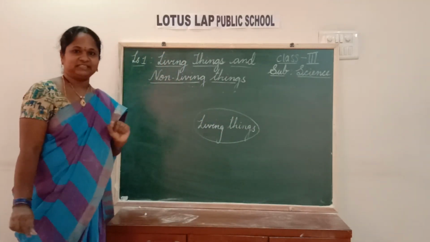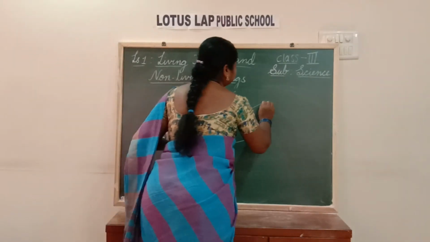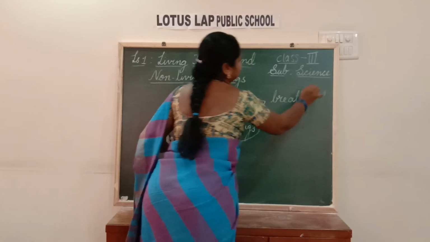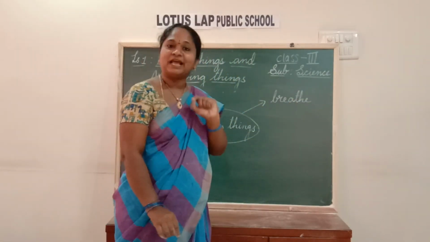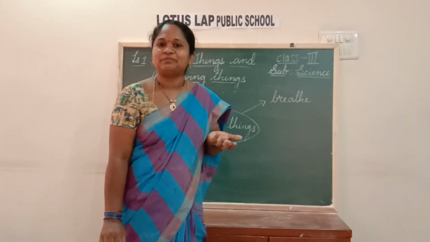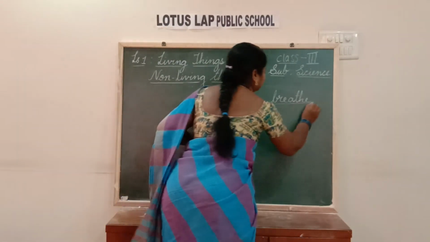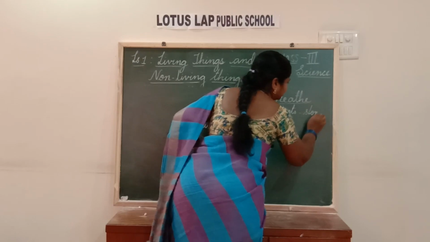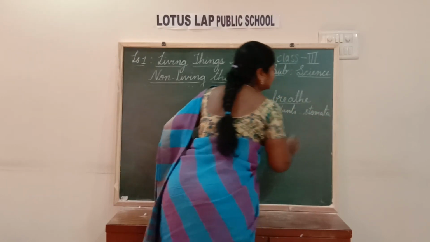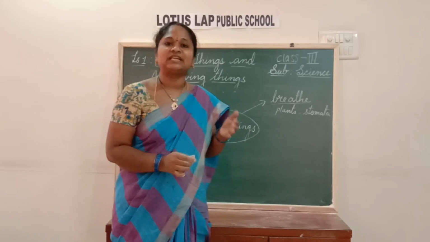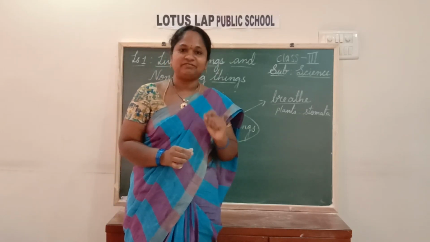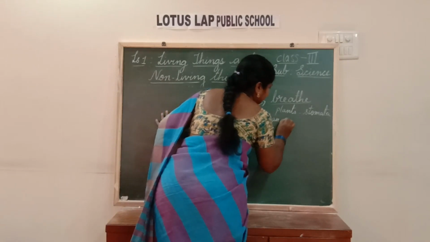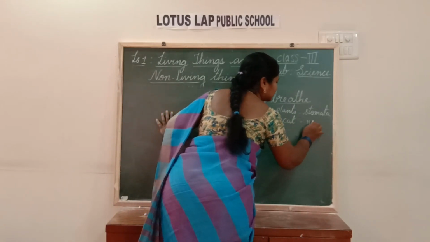Yes, living things. First one, living things breathe. Now, how do they breathe? How do plants breathe? What is the nose of the plant? Stomata. Plants will breathe with stomata. How do humans and animals like cat and dog breathe? With which organ do they breathe? Nose. So, we can take man, cat with nose.